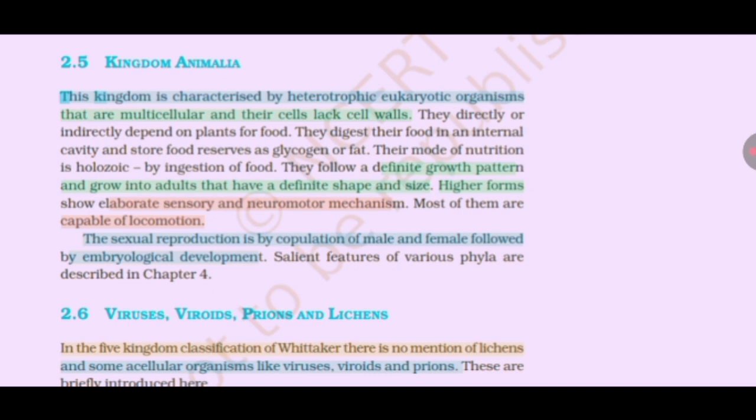Higher forms show elaborate sensory and neuromotor mechanism. Most of them are capable of locomotion. The sexual reproduction is by copulation of male and female followed by embryological development. Salient features of various phyla are described in Chapter 4.